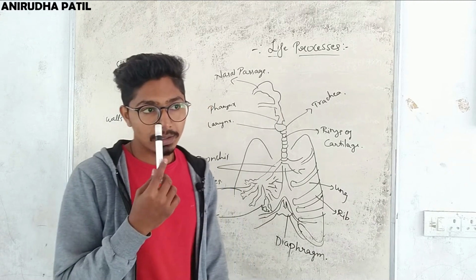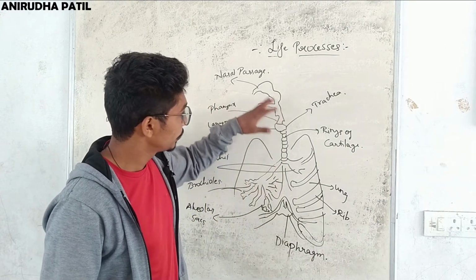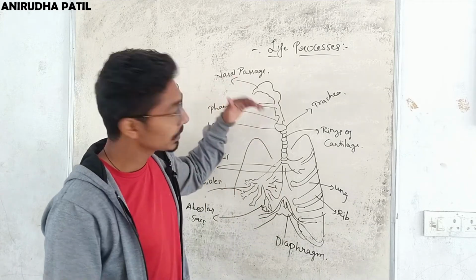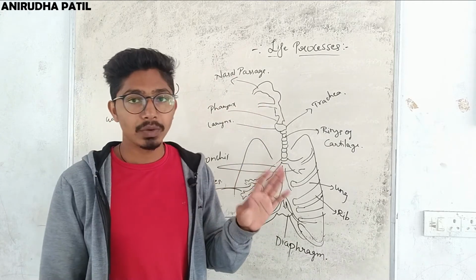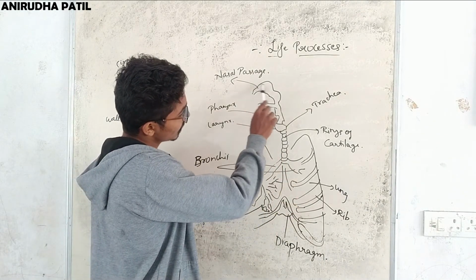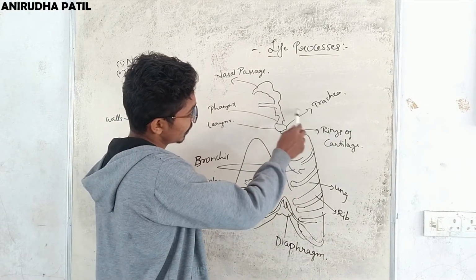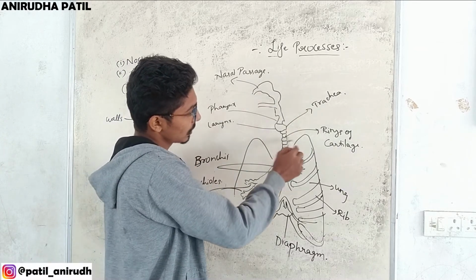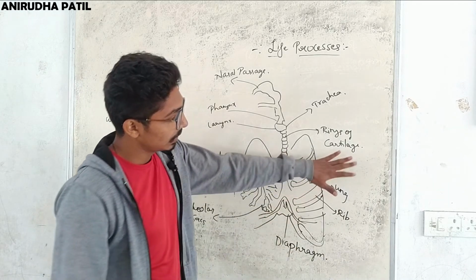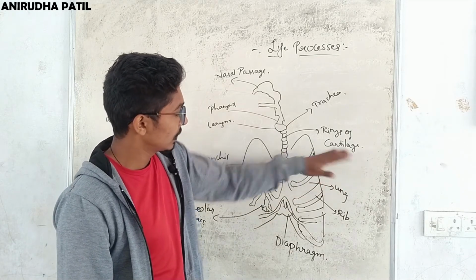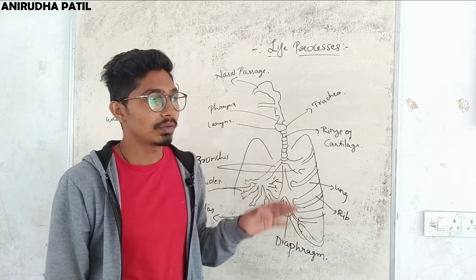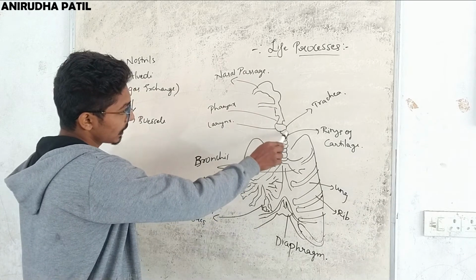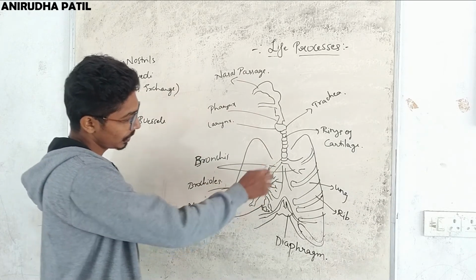Now these nostrils are lined with hairs, and also the tract is lined with mucus, so it helps in easy passage and avoiding all the dust particles. So oxygen passes through these tracts with the help of mucus. Now when it passes, there is a ring of cartilage, and this makes sure that our air tract, or the air passing, does not collapse. Okay, now when it passes through this, it reaches the lungs.